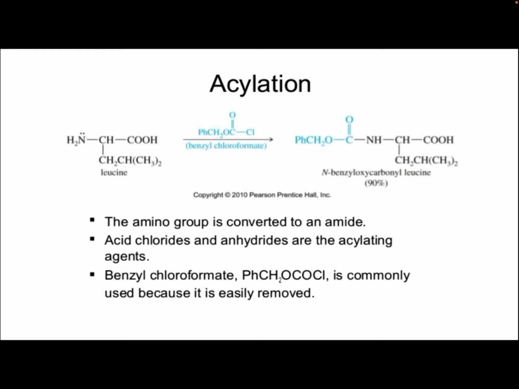Here is an example of an acylation reaction, leucine. We are seeing leucine in the presence of benzyl chloroformate. We are getting N-benzyloxycarbonyl leucine formed. So this is an acylation reaction, the RCO group gets added here. So this is also an example of an acylation reaction.